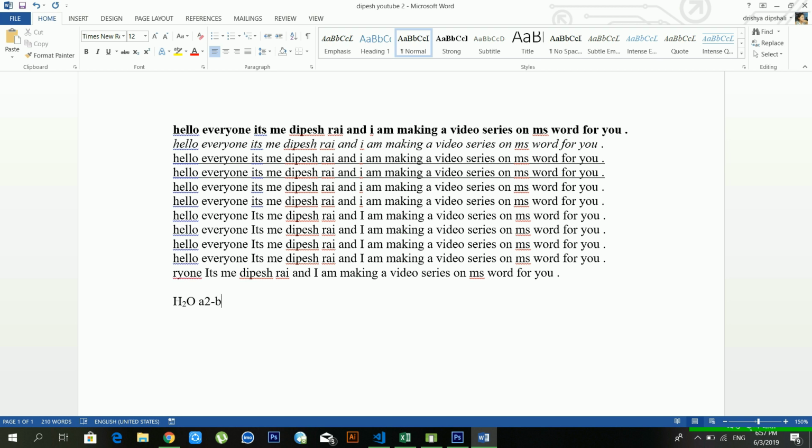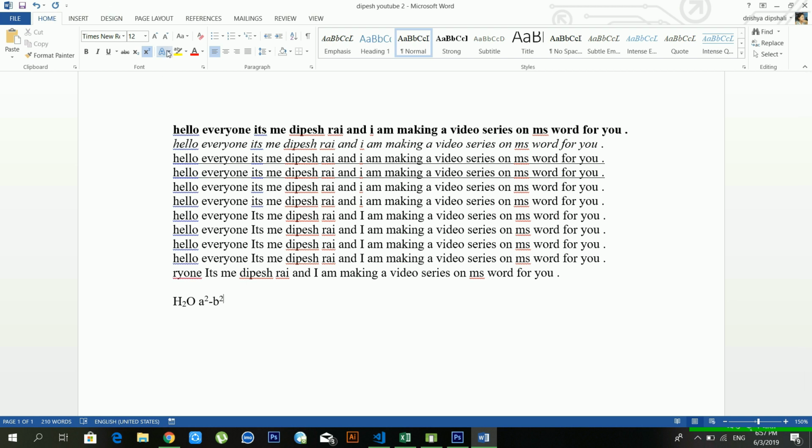I am typing a square minus b square, but it's normal, right? And if you want to make it go up, just select it and go to superscript. Now it's already completed, and you can use it when you are typing mathematical formulas.